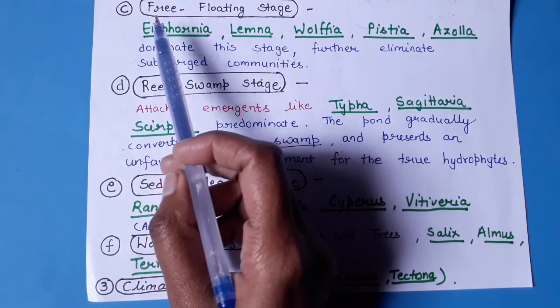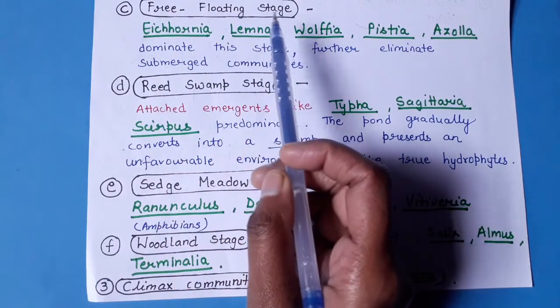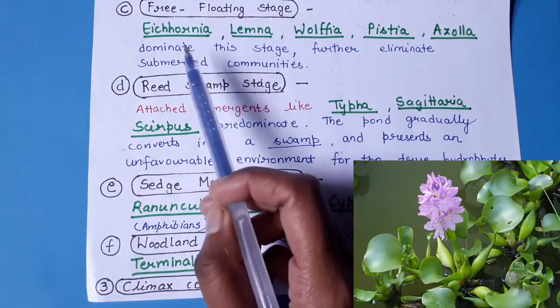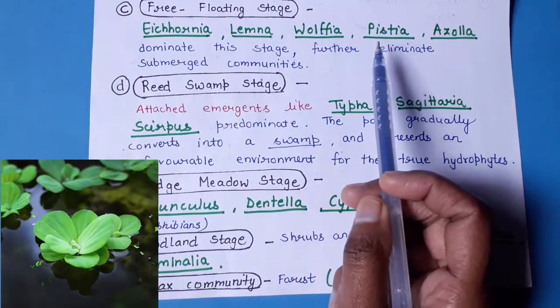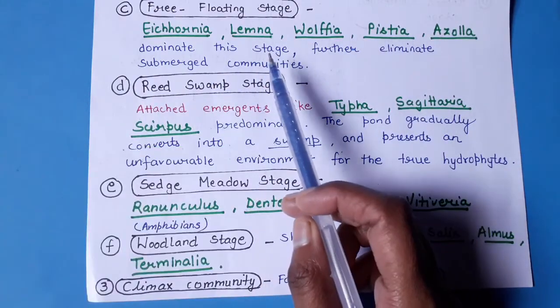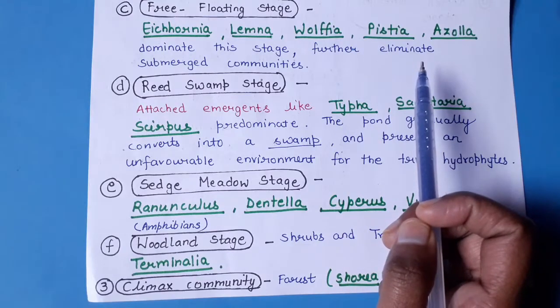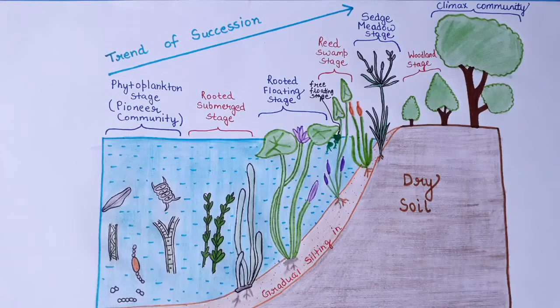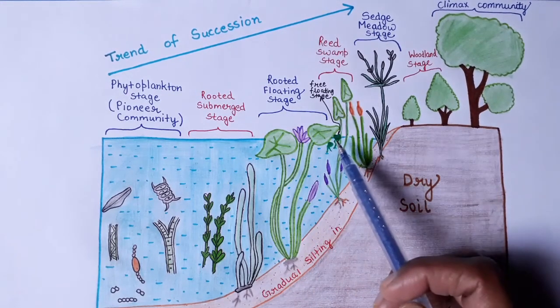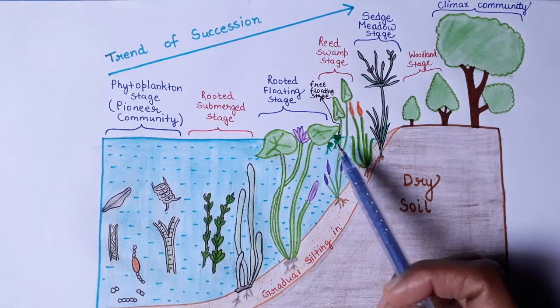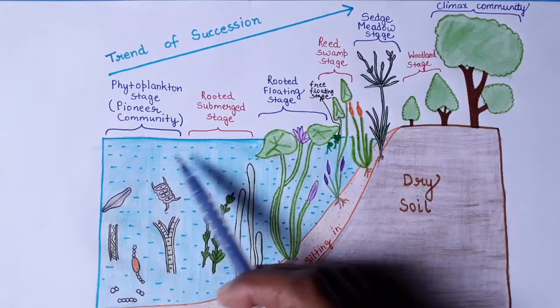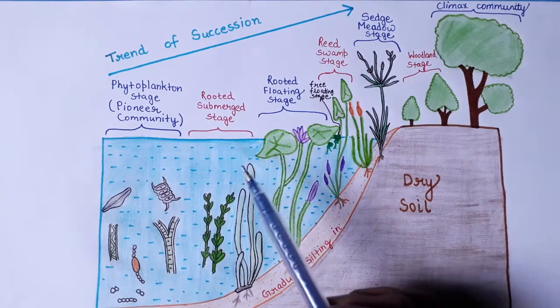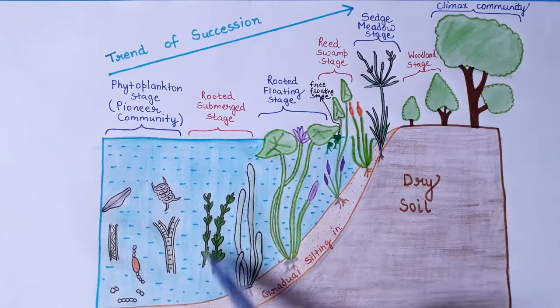The third stage within the seral community is the free floating stage. Now the free floating hydrophytes will grow there, like Eichhornia, Lemna, Wolffia, Pistia and Azolla. They will dominate this stage, and they will float over the surface of water, and they will completely eliminate the submerged hydrophytes. Coming to the next stage, that is the free floating stage. It can be your Lemna or Wolffia, that are free floating hydrophytes that grow over the surface of water. They will completely cover the surface of water, due to which the sunlight cannot reach the bottom of the pond, and the rooted submerged hydrophytes and the other plants die.